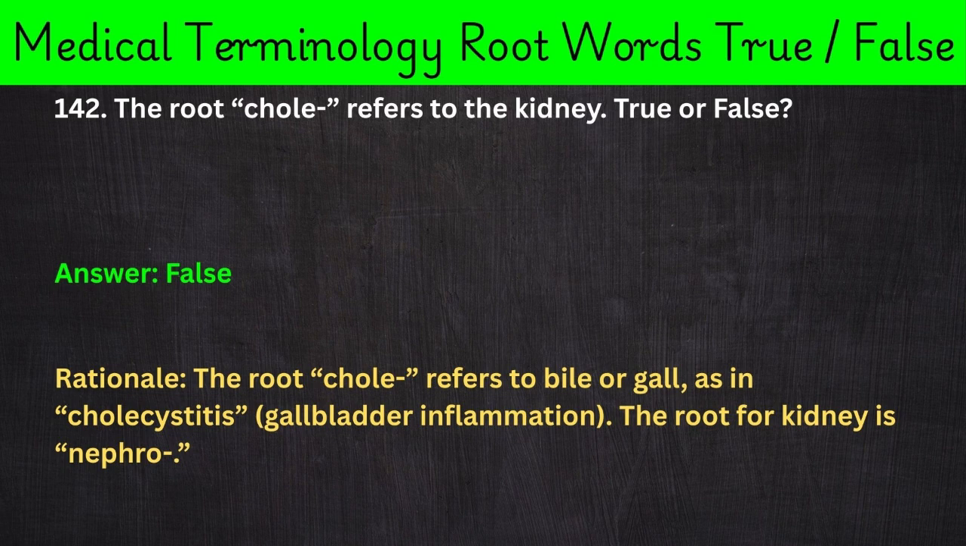142. The root chol- refers to the kidney. True or false? Answer: false. Rationale: The root chol- refers to bile or gall, as in cholecystitis, gallbladder inflammation. The root for kidney is nephro-.